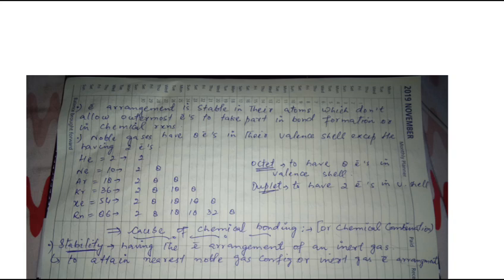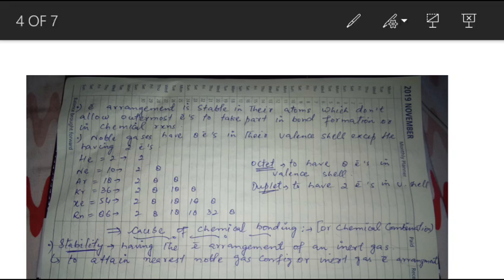Here you see helium contains 2 electrons in its outermost shell, and an element that contains 2 electrons in its outermost shell is said to have a duplet. So the example is helium, and all other noble gases from neon to radon contain 8 electrons in their valence shell, so it is called an octet. So noble gases exhibit duplet as well as octet. That is why they are stable in nature and they are chemically non-reactive.